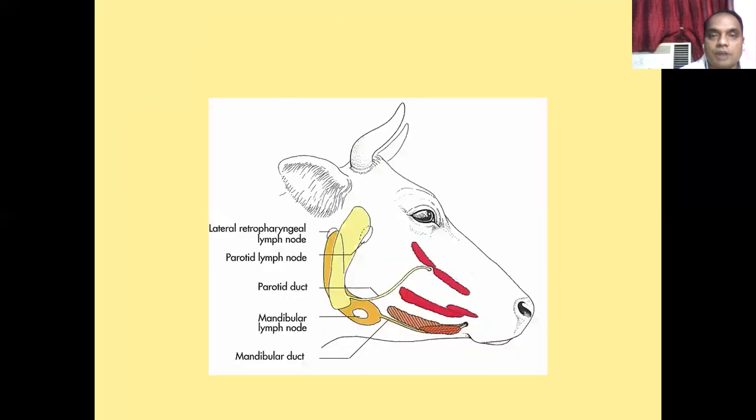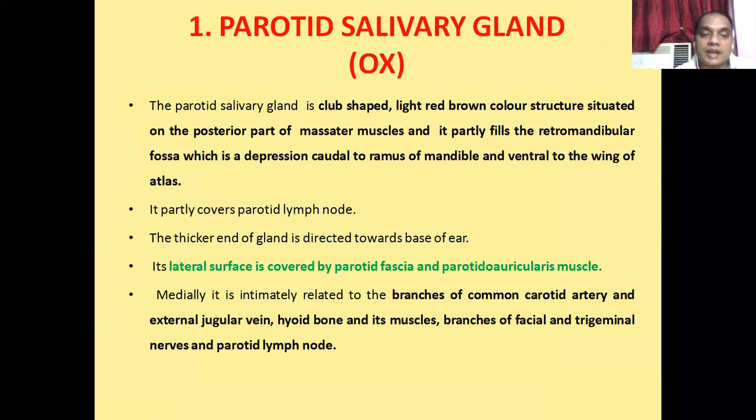If you look at the picture of the parotid salivary gland, this is the parotid salivary gland, this light yellow, club-shaped structure. Its upper end is broad and is situated near the base of the ear. So the thicker end of the gland, the upper part, is directed upward towards the base of the ear.